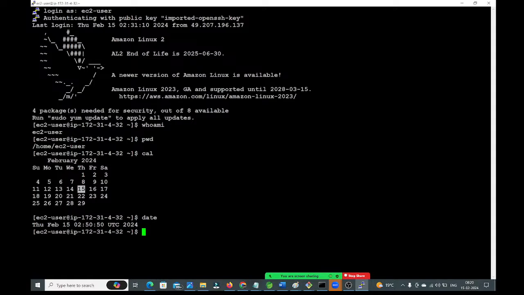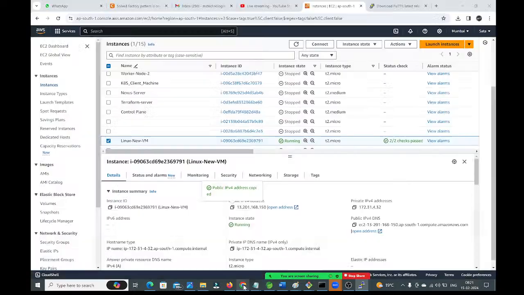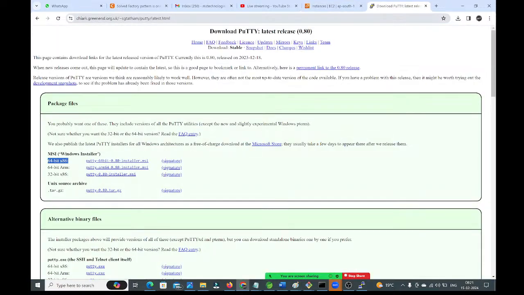Okay, so this is another approach to connect with the Linux virtual machine, guys. See, here we are using PuTTY. We have one more option that is called MobaXterm, guys. Multiple options are there. We can't discuss everything, right? So we have one more option, MobaXterm. I will show how to connect using MobaXterm. So now again, same here. Go to here. Download MobaXterm.